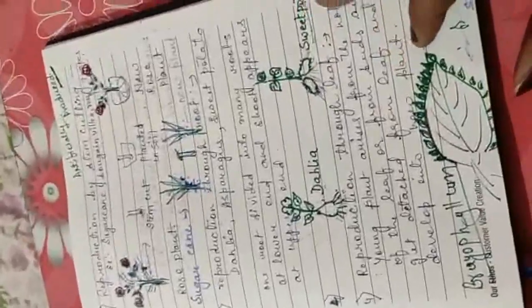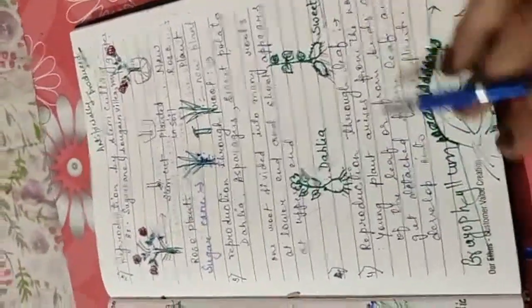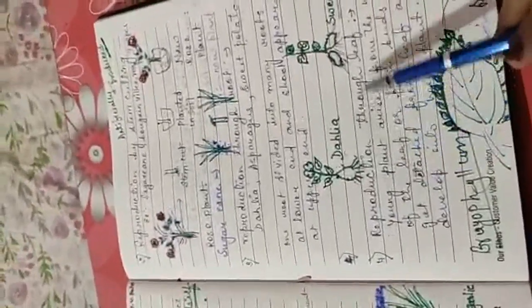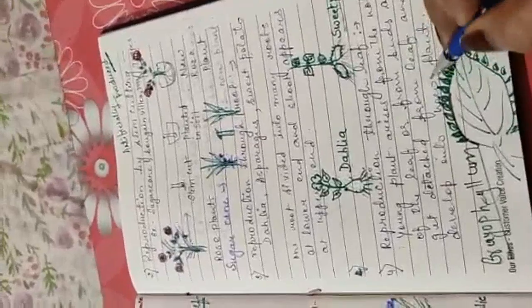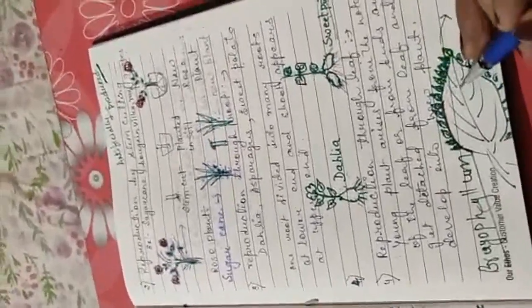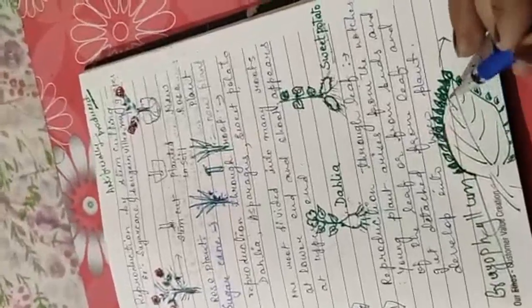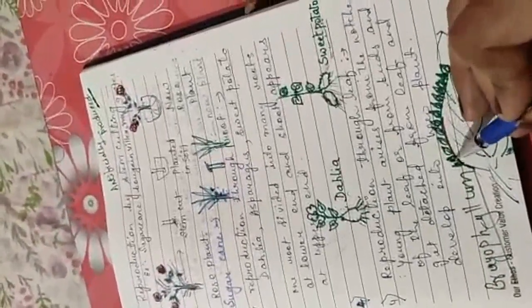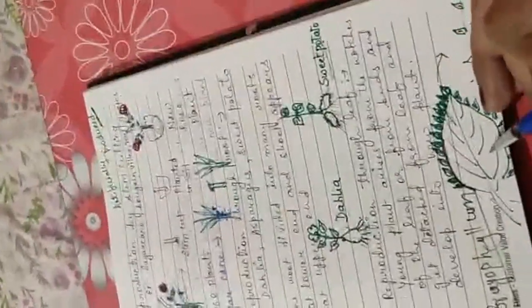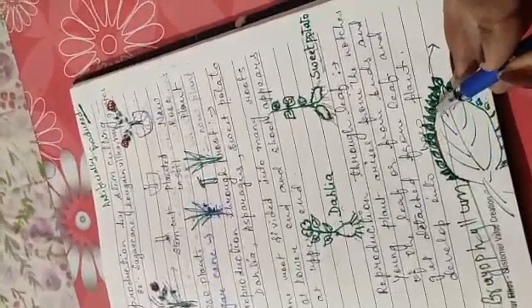Now the next one is reproduction through leaf. The best example of reproduction through leaf is bryophyllum. In the bryophyllum plant, the leaves look like this. A leaf has small tiny leaves at the edge. Have you seen this? I have made small ones, 1, 2, 3, 4, 5, 6.